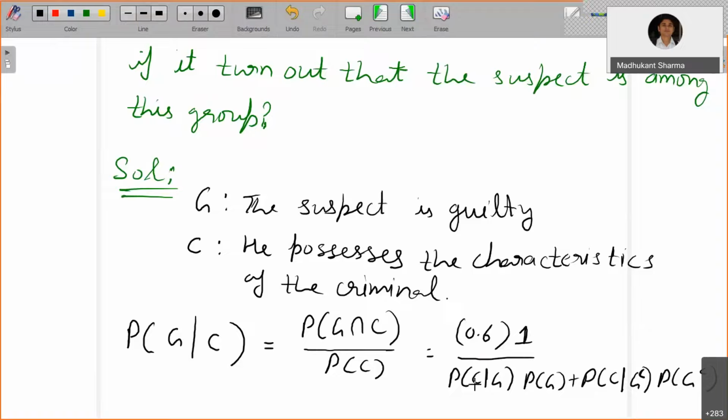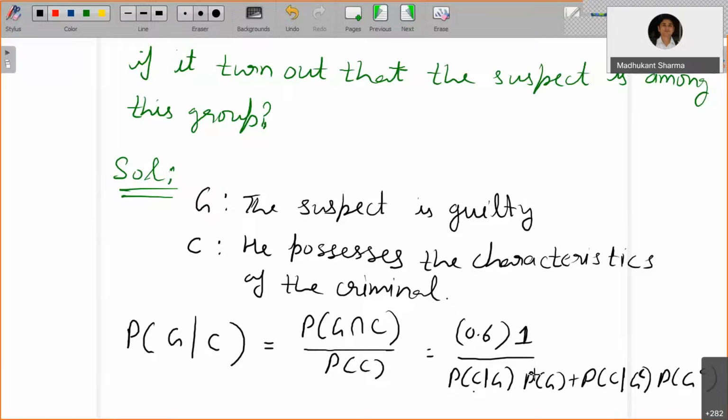Probability of C, that he possesses the characteristic of the criminal when it is given that the suspect is guilty, is 1. Probability of G is 0.6 because the suspect is guilty with 60% chances. And then probability of non-guilty is 0.4.